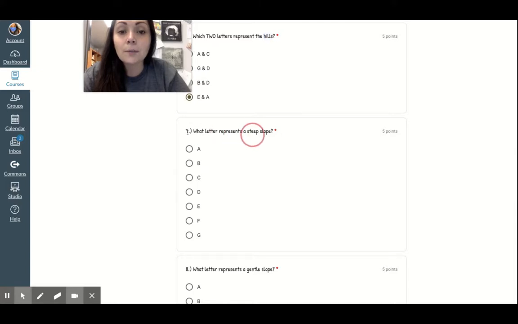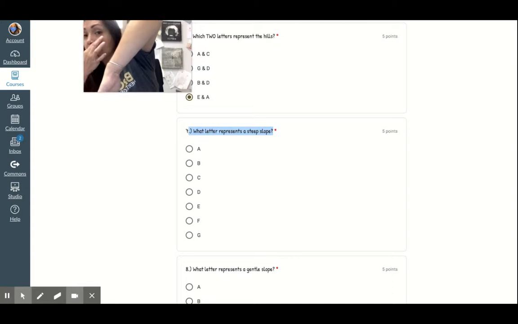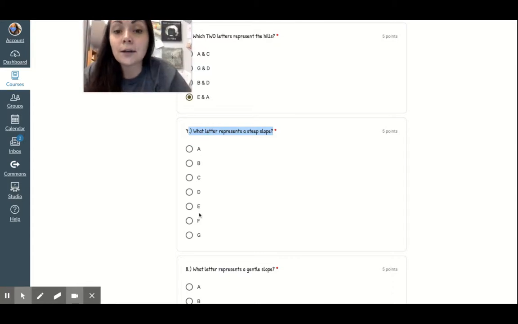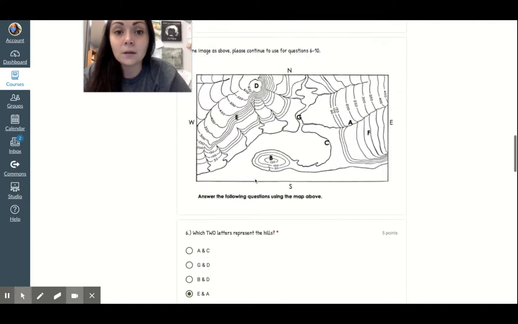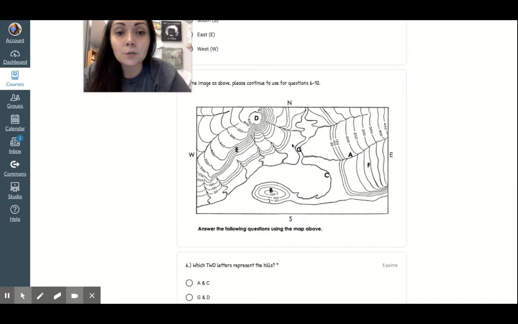Number 7, what letter represents a steep slope? So remember, a steep slope is something that looks like this. So which of these letters represents a steep slope? A, B, C, D, E, F, or G? So of all these letters, which one shows the steepest slope?